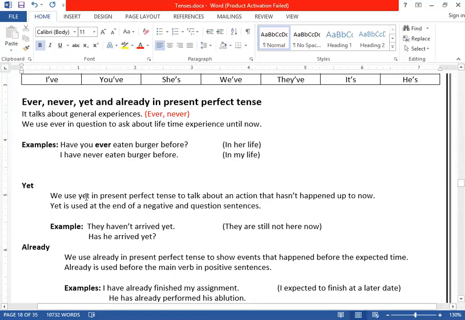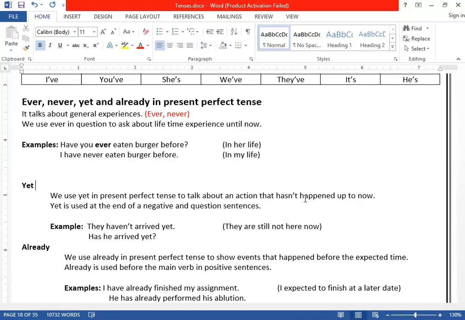We use yet and present perfect tense to talk about an action that hasn't happened up to now. Like I haven't completed my bachelor's yet, for example. Clear, I haven't completed my master's yet. You're talking to people about something that is not completed yet. It is remaining. It's in the middle. Like for example, Ali hasn't come yet. Ali hasn't come yet. Present perfect tense, and I'm talking about he hasn't come yet. Get it? So then you can use that yet. Yet can be used at the end of a sentence.